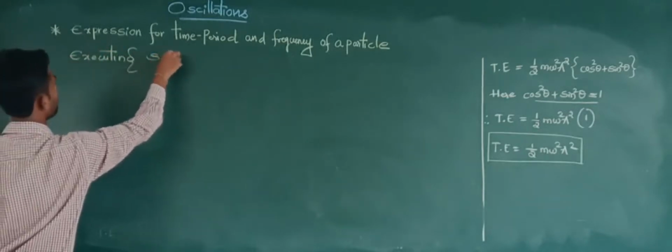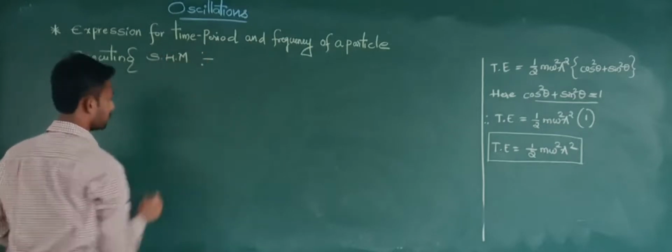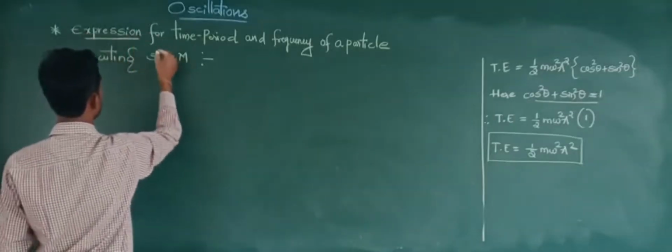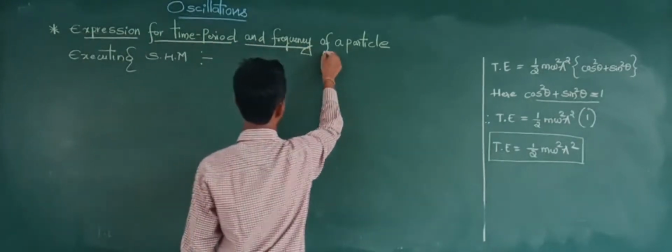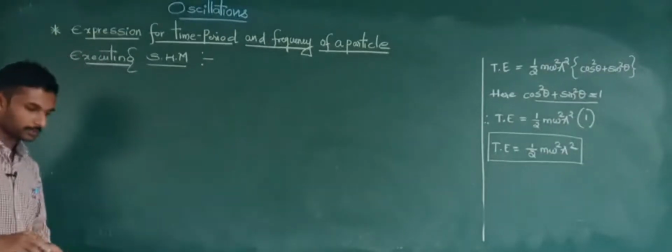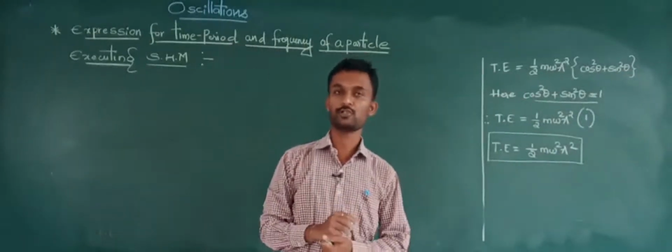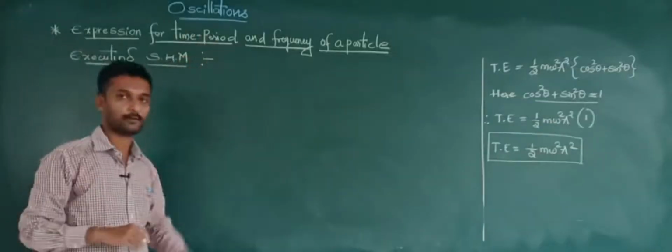SHM, simple harmonic motion. Basically it is a periodic motion, we can say. So see, by using all these expressions we can easily get the expression for time period and frequency.